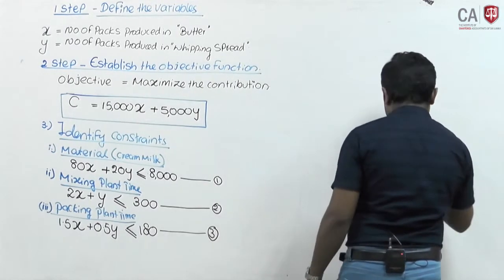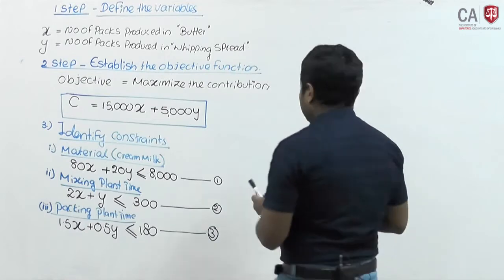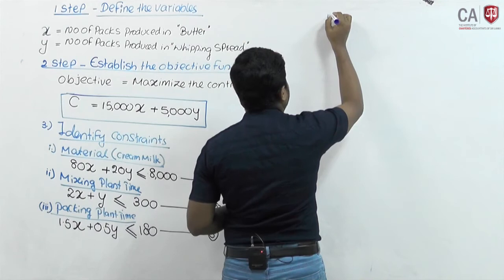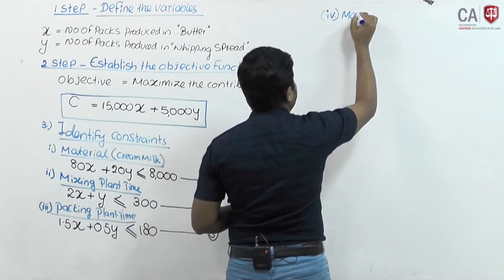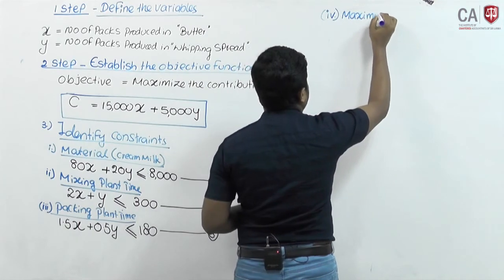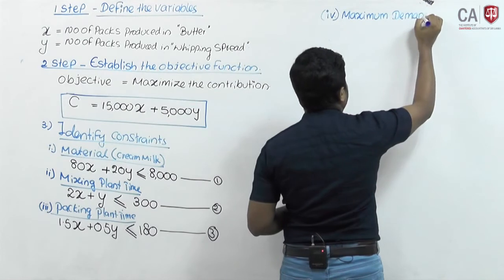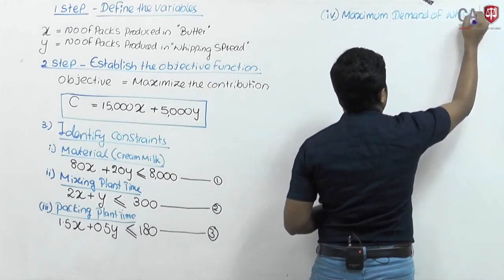Fourth constraint is the maximum demand of whipping spread. Fourth constraint, I will write it down here: maximum demand of whipping spread.